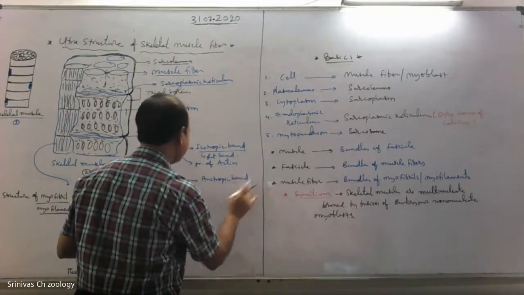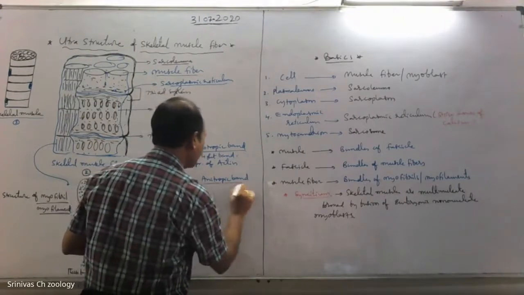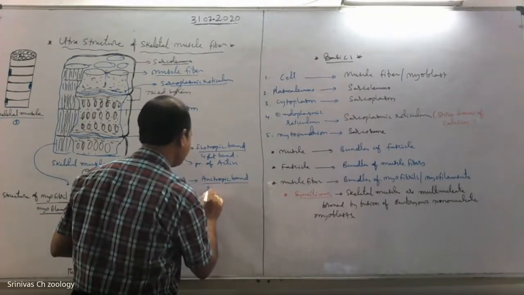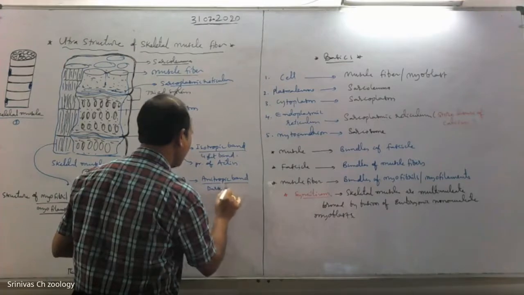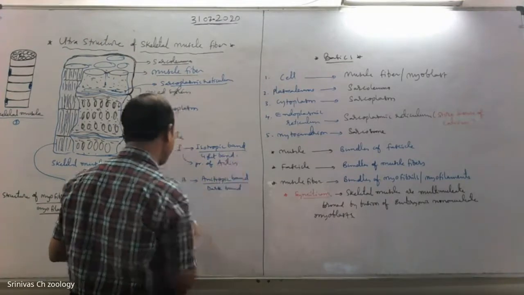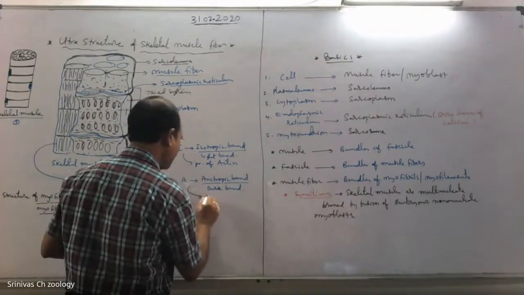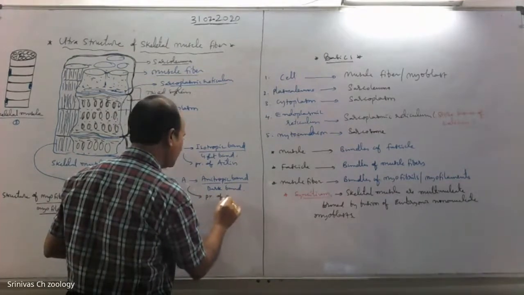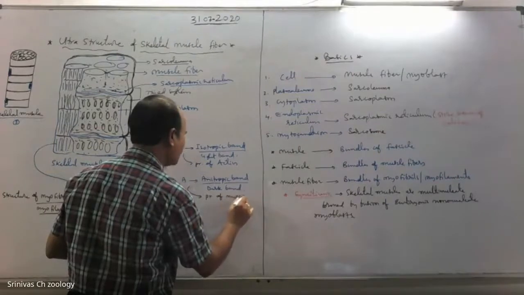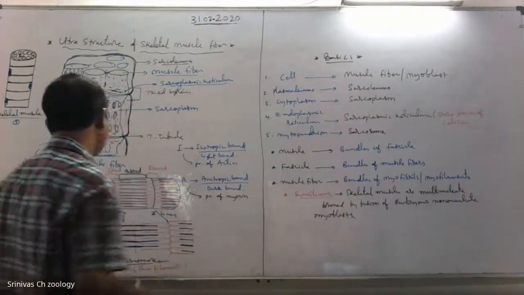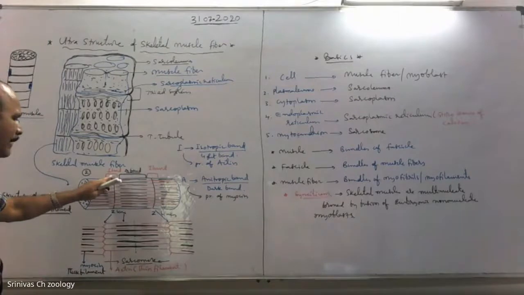It is also known as the dark band, and it is due to the presence of the structural protein myosin.